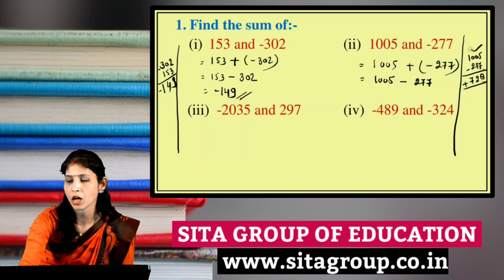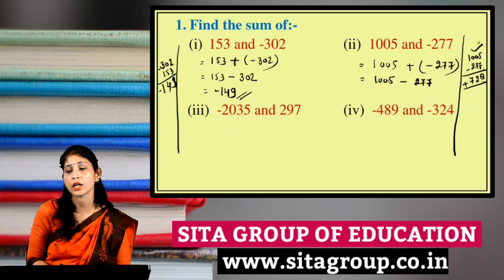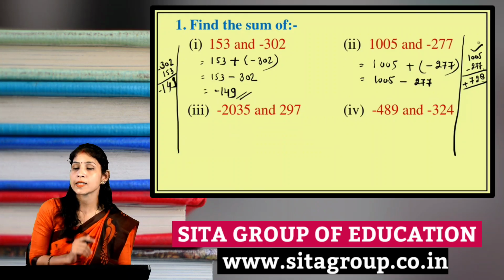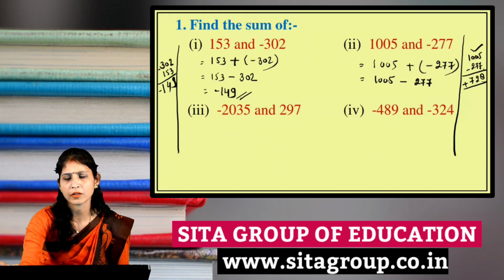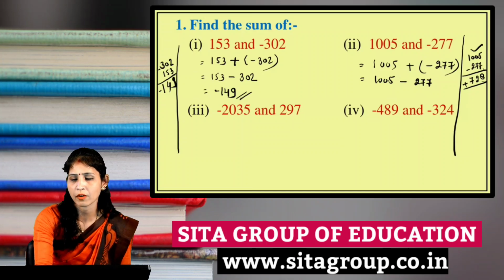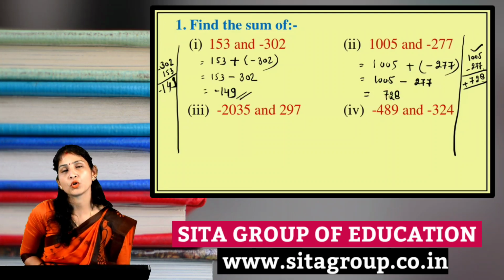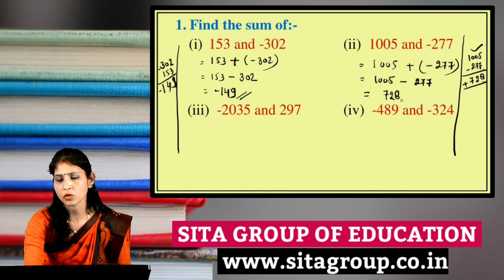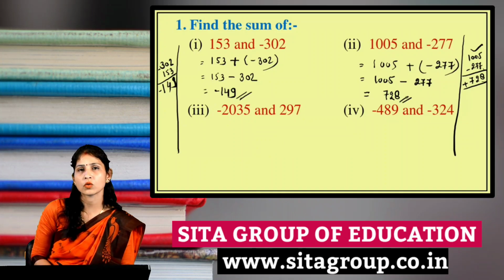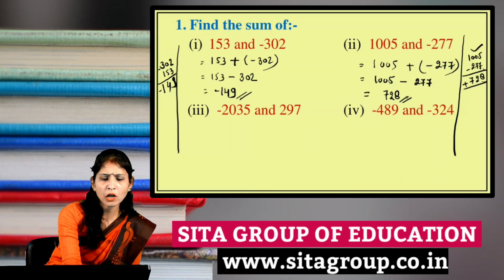Why? Because 1005 is greater than 207, and 1005 is a positive integer, that's why we put the sign of plus, though there is no need to write the plus sign. So the answer will be 798. Now see the third question.